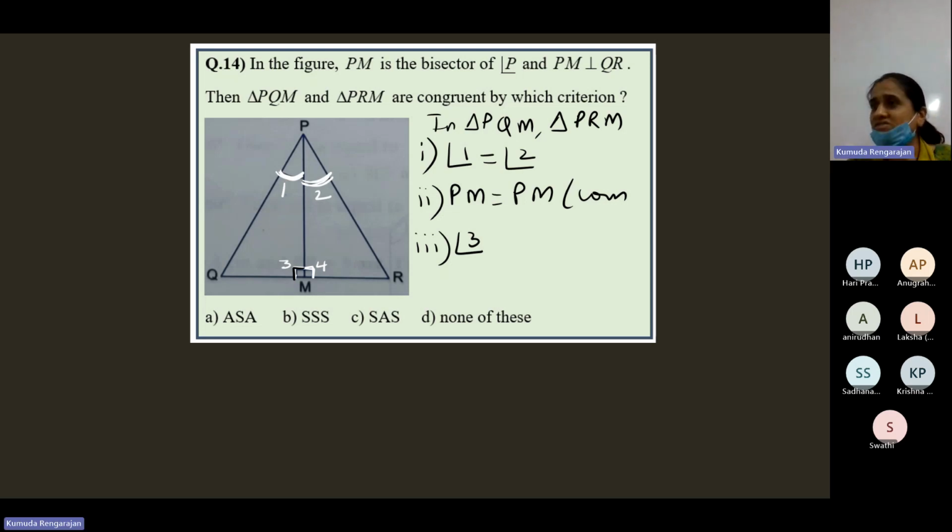If you take one angle of the first triangle, then you should write one angle of the second triangle. If you write one side of the first triangle, then you must write one side of the second triangle. That's all. So angle 3 is equal to angle 4. Angle 3 is of the first triangle, 4 is of the second triangle, 1 is of the first triangle, 2 is of the second triangle. And PM is in both the triangles. Angle 1 is equal to angle 2. Reason is because PM bisects angle P.